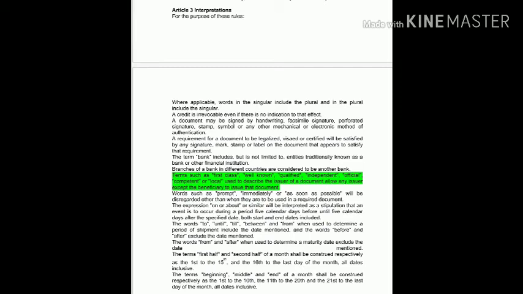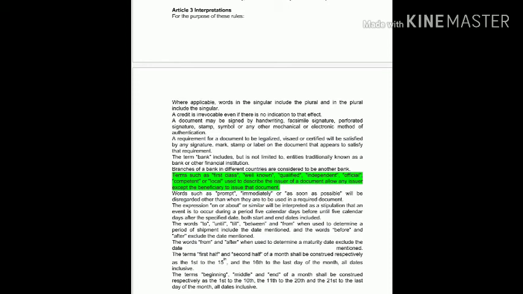Now the next one: a requirement for a document to be legalized, visaed, endorsed or certified will be satisfied by any signature, mark, stamp, or label on the document that appears to satisfy that requirement. As mentioned before, in order to make the document legal, those documents should be signed in any form.